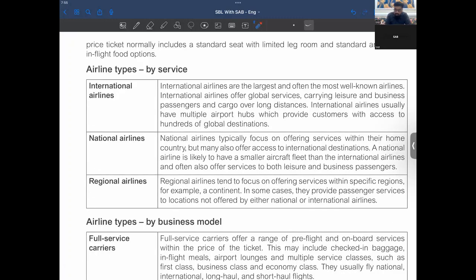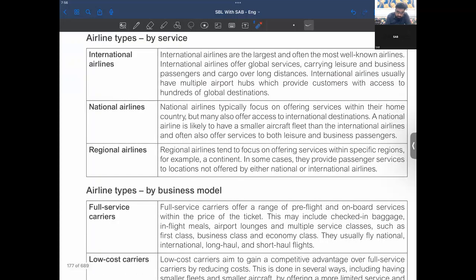Now, international airlines. International airlines are the largest and often most well-known airlines. They offer global services carrying leisure and business passengers and cargo over long distances. International airlines usually have multiple airport hubs, which provide customers with access to hundreds of global destinations. Then we have national airlines offering service within their home country. These are national, but may also offer access to international destinations.